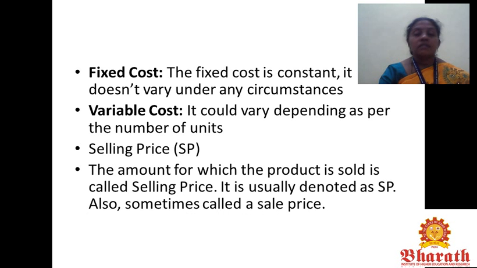Fixed cost. The fixed cost is constant. It does not vary under any circumstances. Variable cost could vary as per the number of units. Next, we see the definition of selling price. The amount for which the product is sold is called the selling price. It is usually denoted as SP, also sometimes called the sale price.